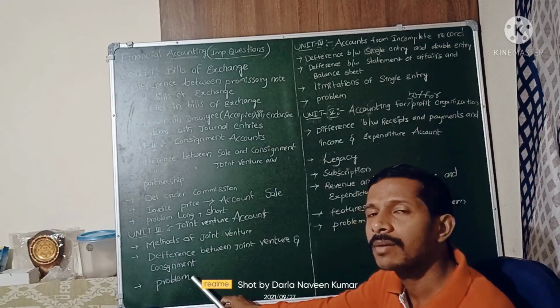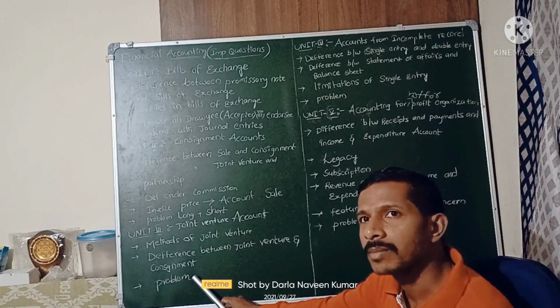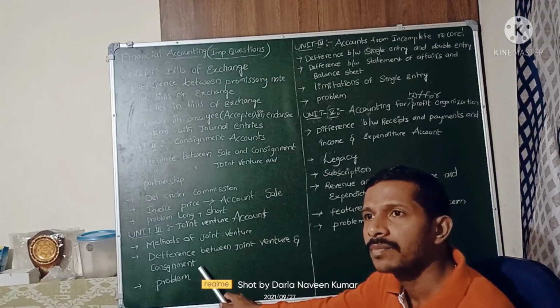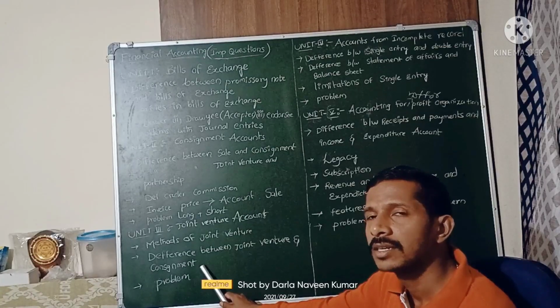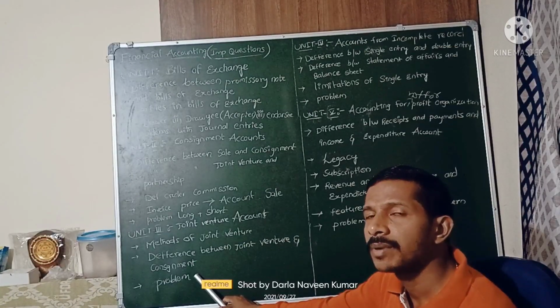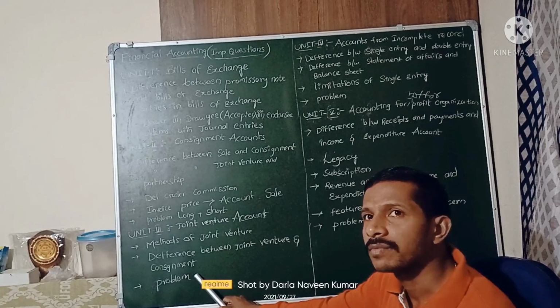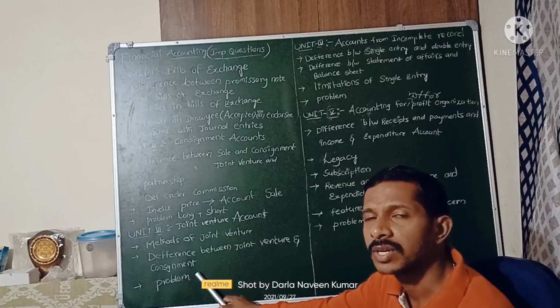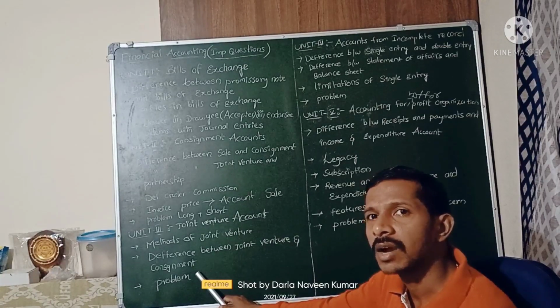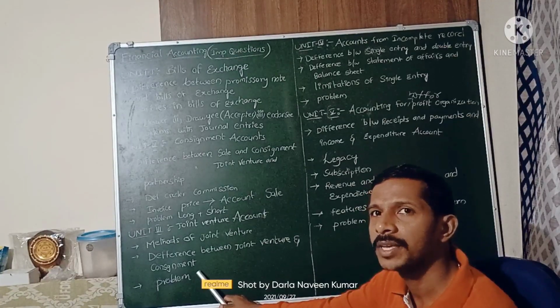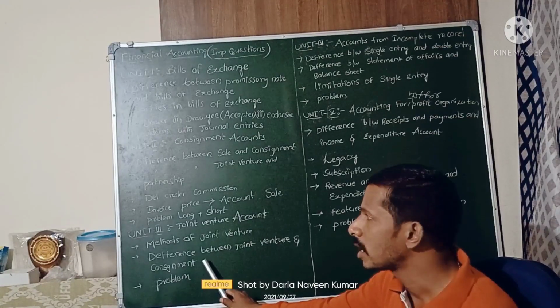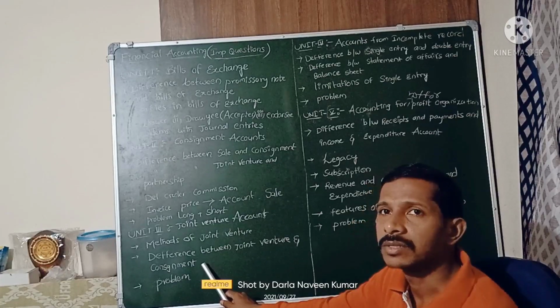And one problem he will ask. Sometimes two problems, sometimes one problem and one theory for the long answer. For the short answer, mostly they will ask for theory. In this also you need to prepare the ledger accounts in the books of the co-venturers: the bank account, the joint venture account, and the co-venturers' accounts. For example, if A and B are there, you have to prepare A's account and B's account. These are the joint venture accounts.